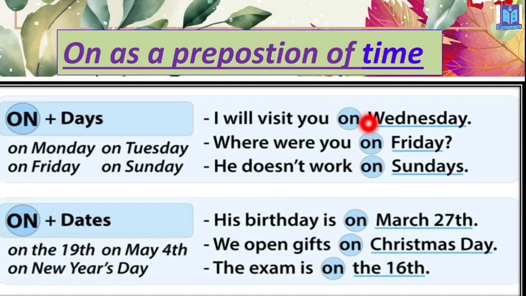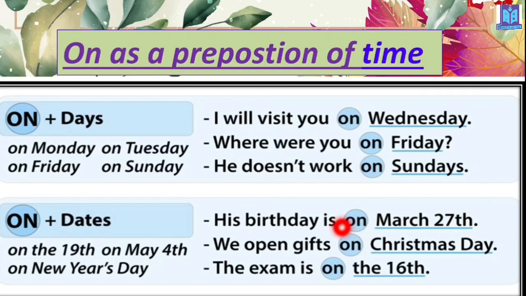Now days, that matter I have already told. Now look at the dates. Before any type of dates, you have to use on. And remember that in case of use of in, I have mentioned about it. If you talk about any date and you use the month's name, it doesn't matter, it will be on, okay, because you are using the month's name to indicate the date. And look, here is written Christmas Day.